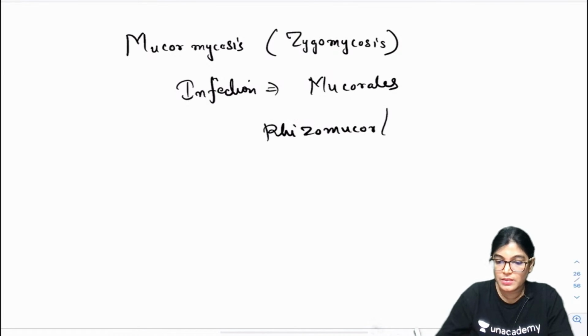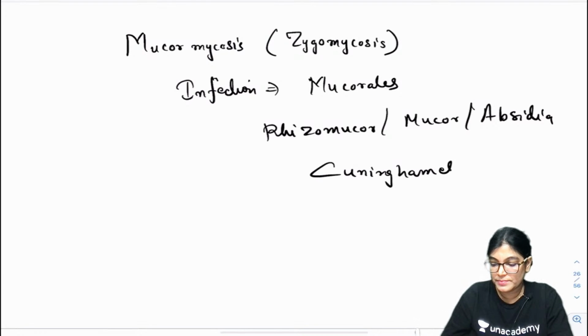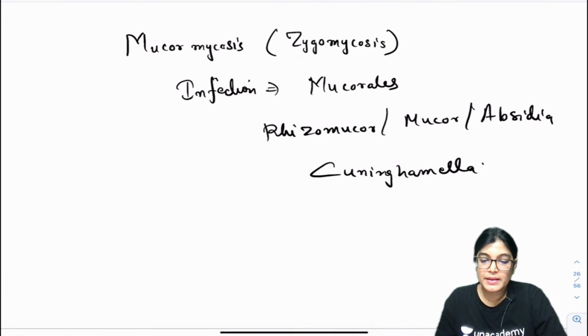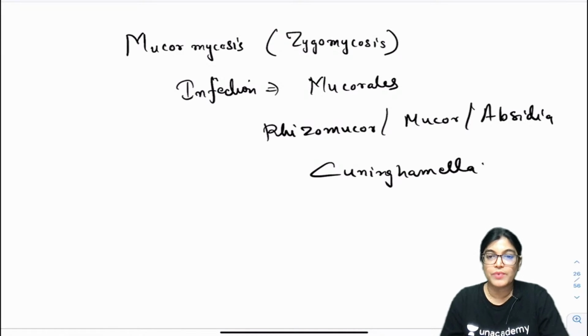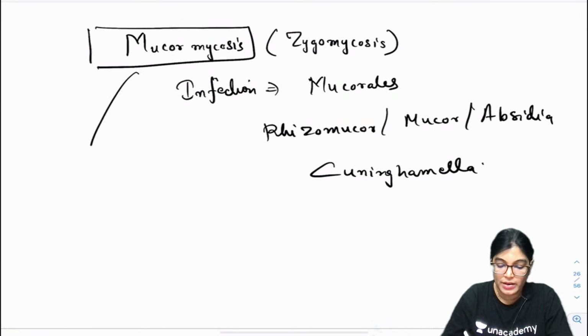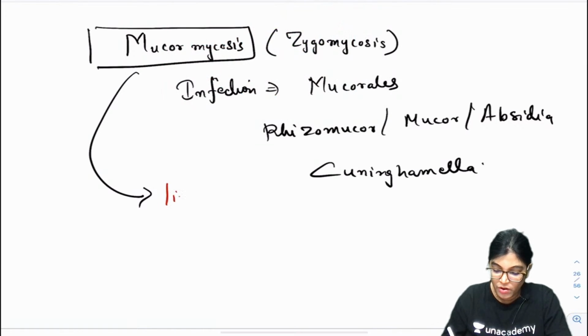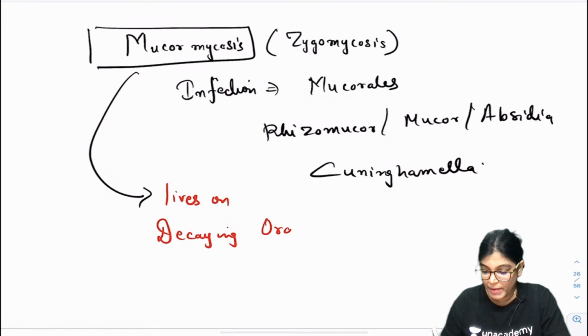Rhizomucor, Mucor, Absidia, Cunninghamella. So these are all fungi which are causing this infection, black fungus, and this group of fungus lives on decaying organic matter.